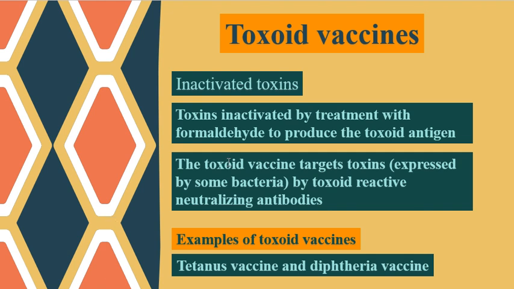The toxoid vaccine targets toxins through toxoid-reactive neutralizing antibodies. Following injection, the body will produce antibodies against these toxoids, and these will fight the toxins. Examples of toxoid vaccines are the tetanus vaccine and the diphtheria vaccine.